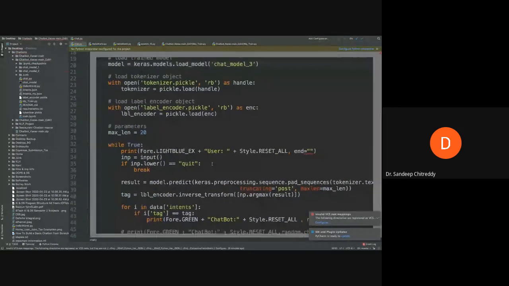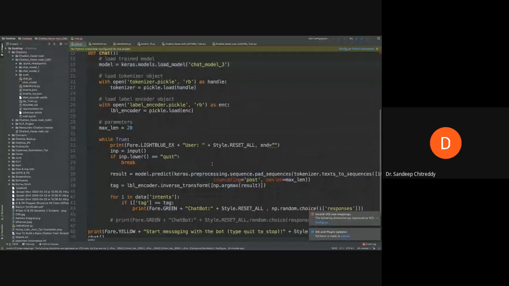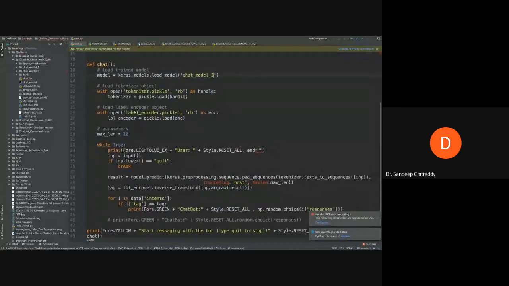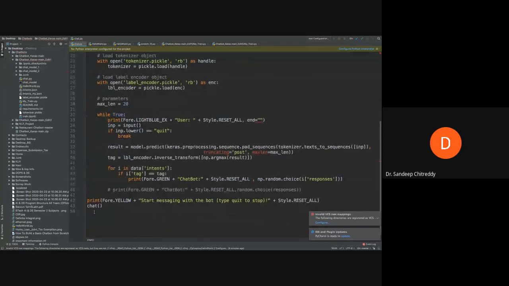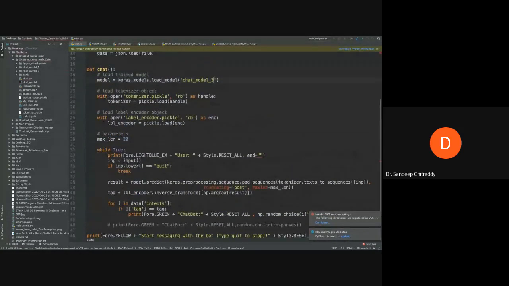Let me zoom out a little so that you can see the whole program here. So def, I hope everyone knows functions. This is a function, and this function is being invoked here, chat. Once I invoke this, it goes into it. It will first load the chat_model_3. It will also load tokenizer.pickle and label_encoder.pickle.